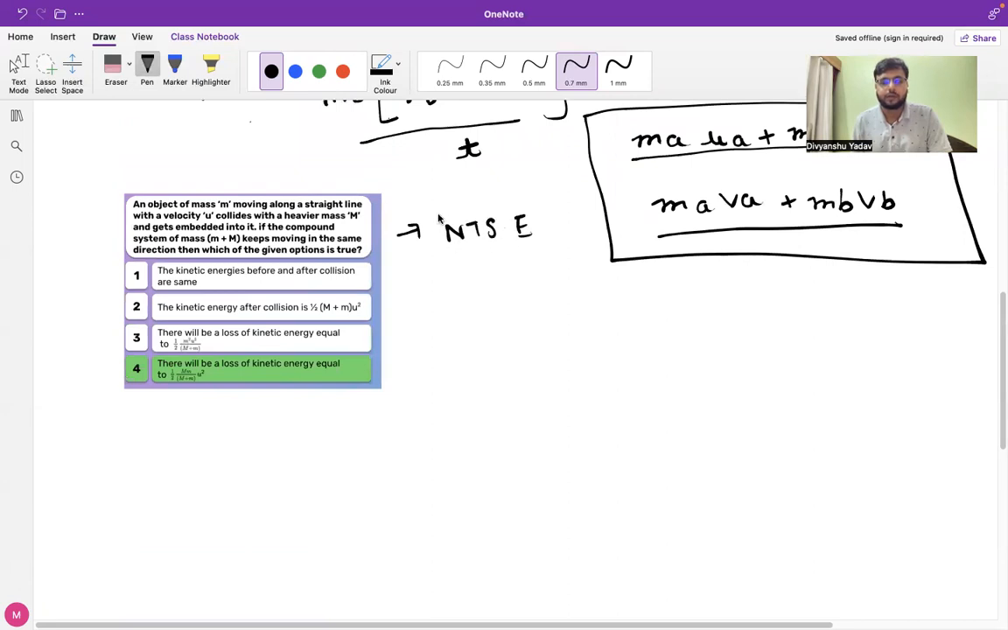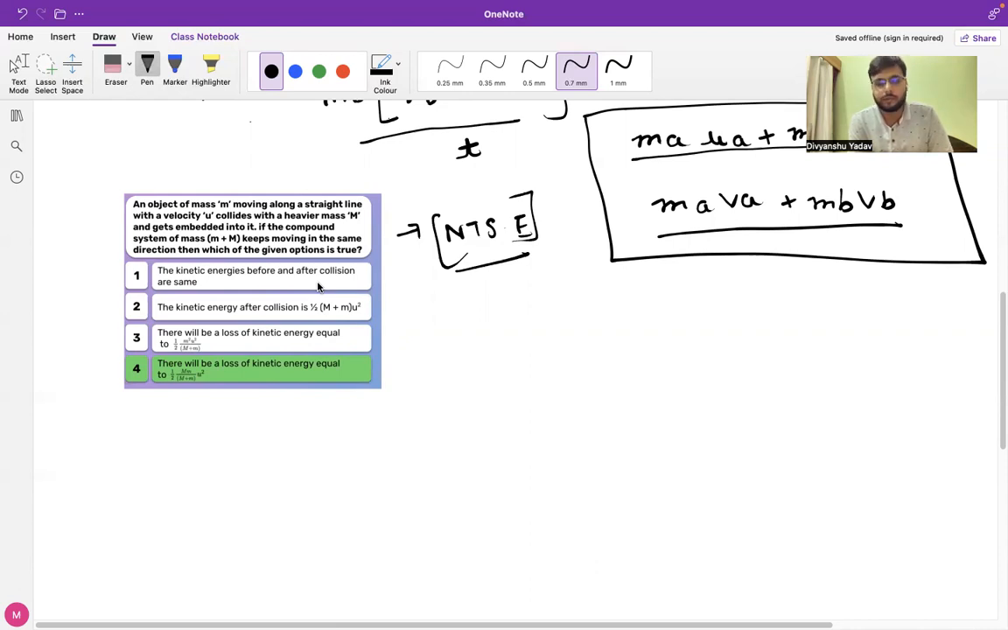Okay, it is a good question. So this is the reason I have taken this. If you read through the question, it is saying that an object of mass m moving along a straight line with a velocity u collides with a heavier mass M and gets embedded into it. If the compound system of mass m plus M keeps moving in the same direction, then which of the given options is true? As we can see in the options, we will go by the options, right?